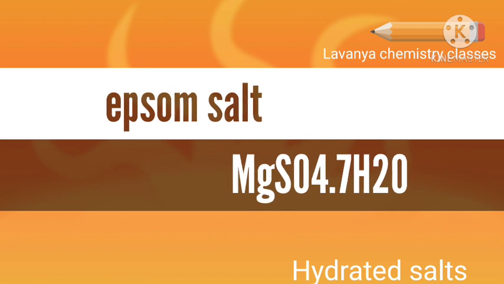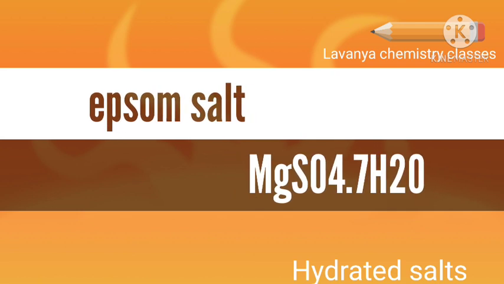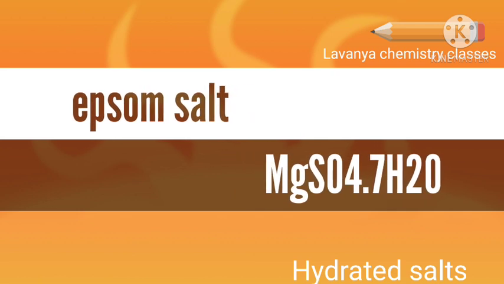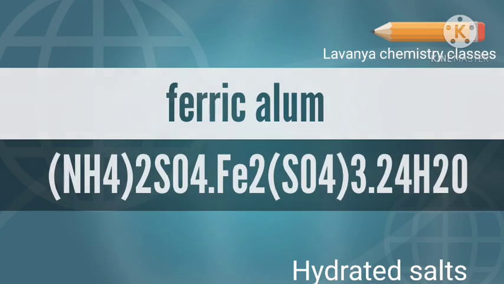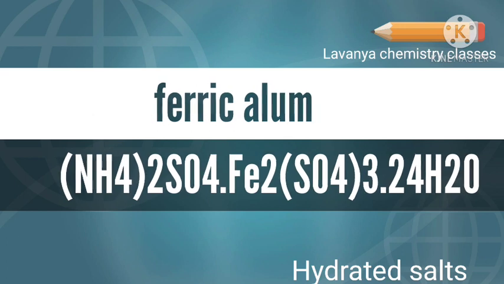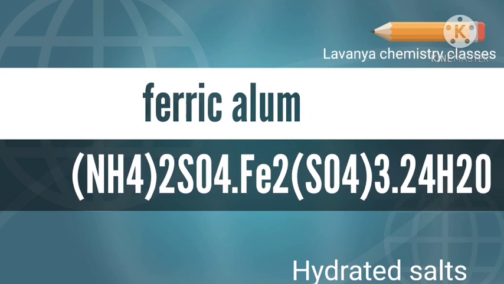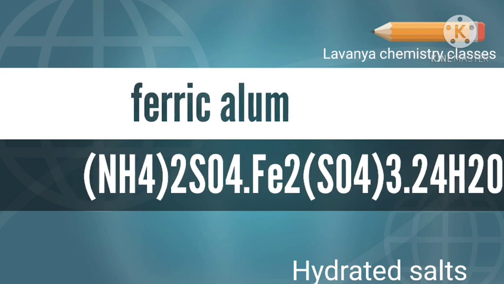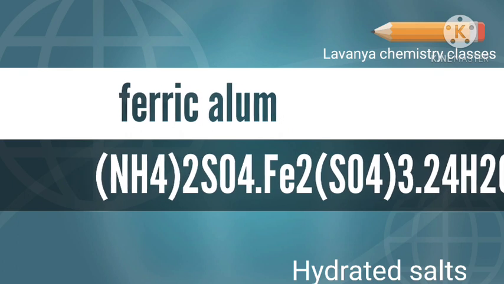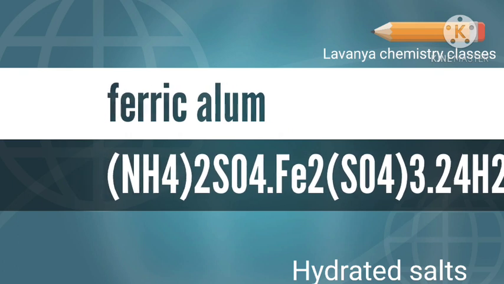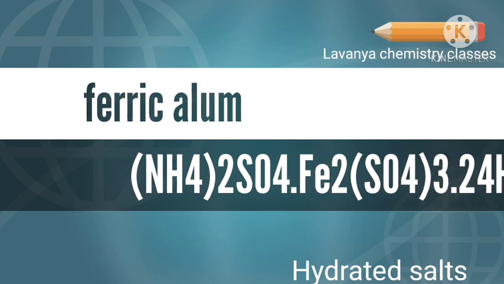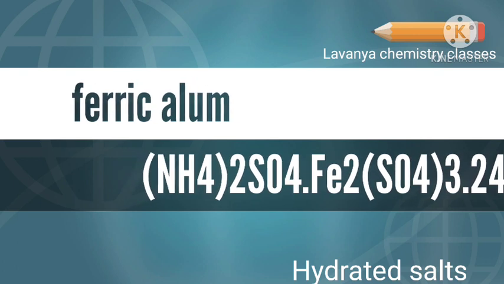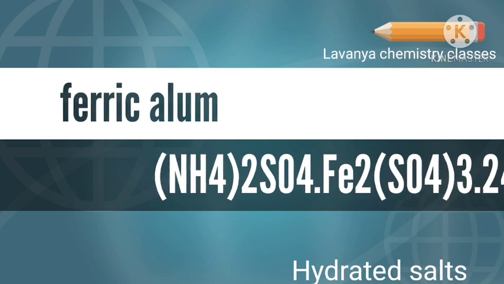MgSO4·7H2O is called Epsom salt. And next hydrated salt is ferric alum. Ferric alum is (NH4)2SO4·Fe2(SO4)3·24H2O.